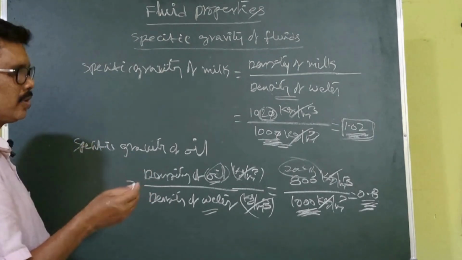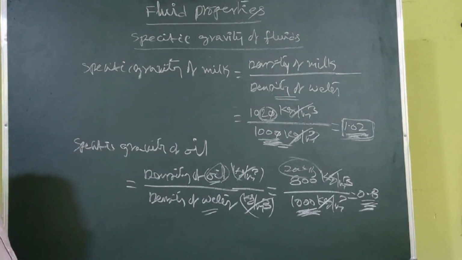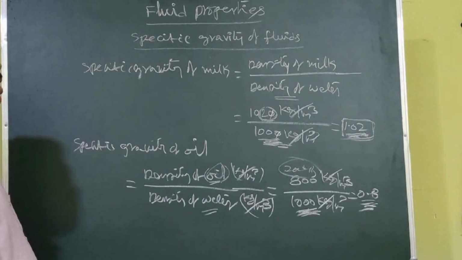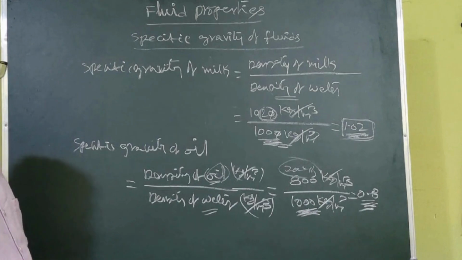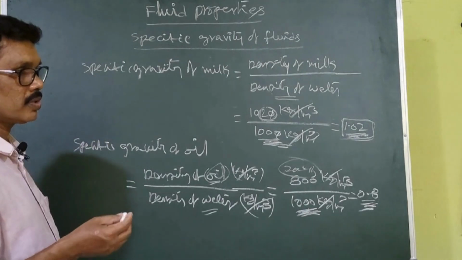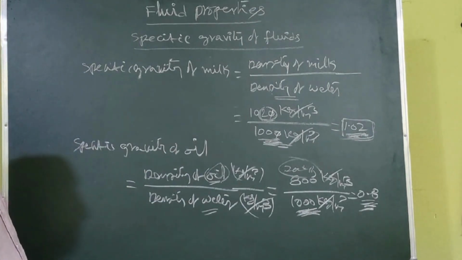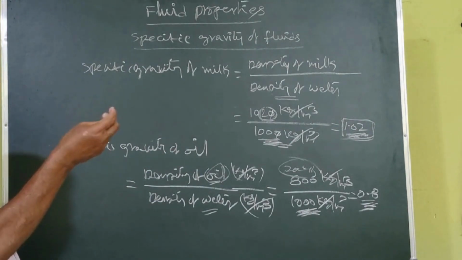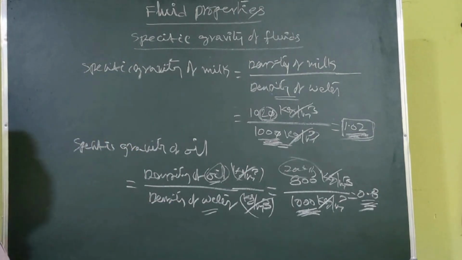Whereas, coming to a solid stone, if you take any stone and throw it in water, obviously that stone settles down. Why? The stone's density is much greater than the water. It may be 2 point something. For coarse aggregate or fine aggregate sand, you can imagine 2.6. That means the weight density of that stone equals 2600 kg per meter cube, whereas the weight density of water is 1000. So that is much greater than the water, and if you throw the stone in water, it settles down. That is the reason: its density is more, or weight density is more, or specific gravity is also more.